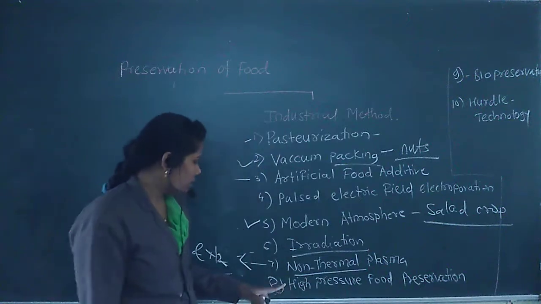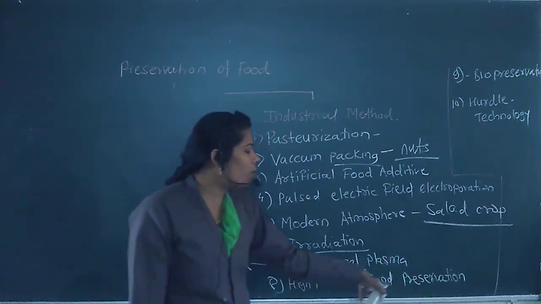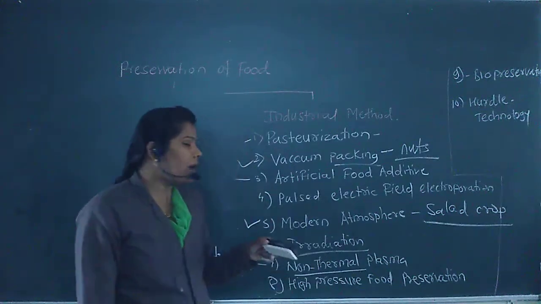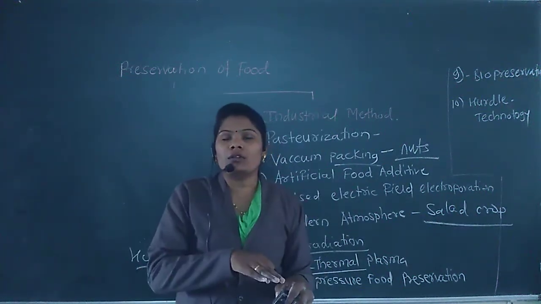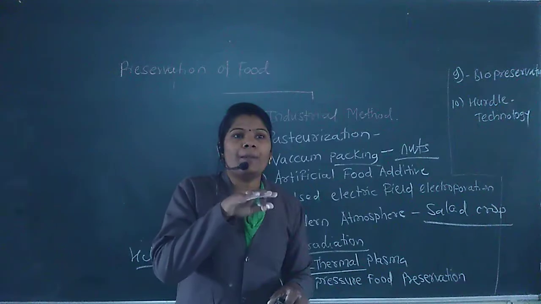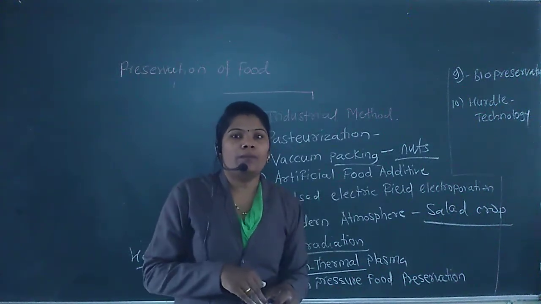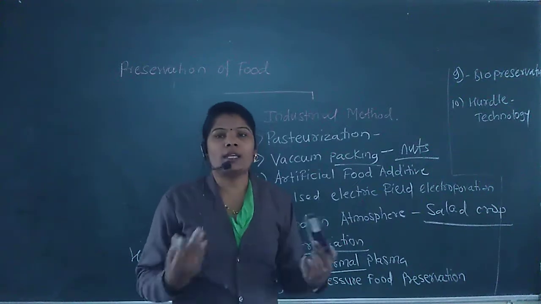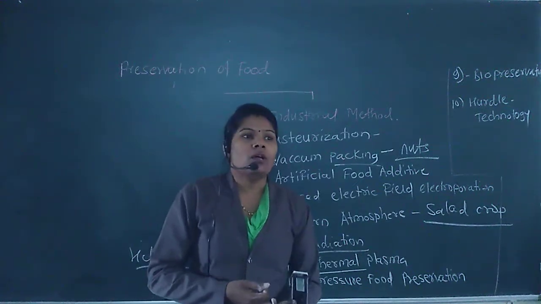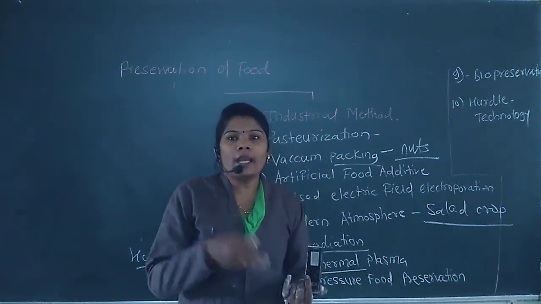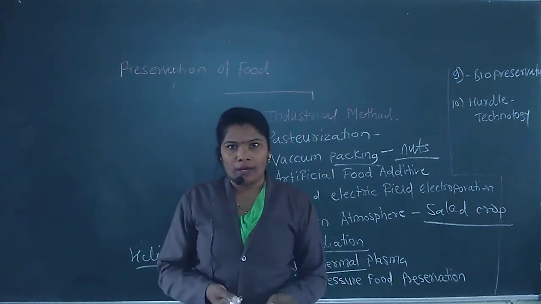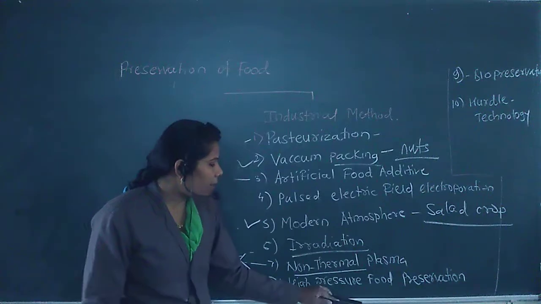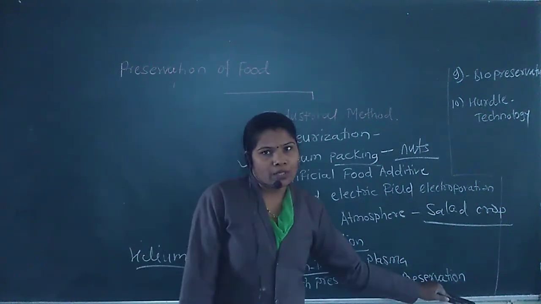Okay, next, that is high pressure food preservation. That means here we apply high pressure on the food. Due to the high pressure, the microorganisms cannot survive in that environment, and also oxygen cannot enter that environment, and our food gets preserved. Okay, that is called high pressure food preservation.